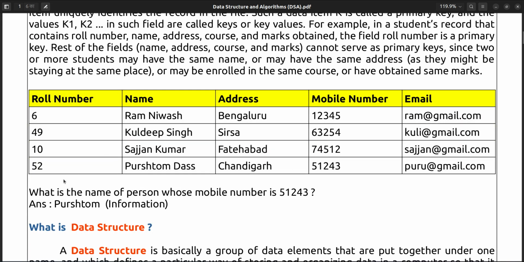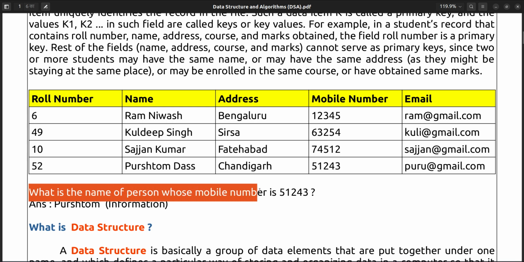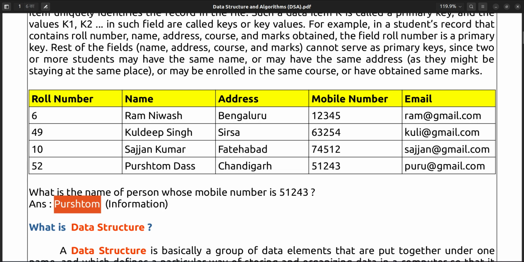Okay, fine. So what is the name of the person whose mobile number is 51234? Answer is Purushottam. So this is the information from the data. This is one data. So from this data, what can you do? Consider this mobile number 51243.